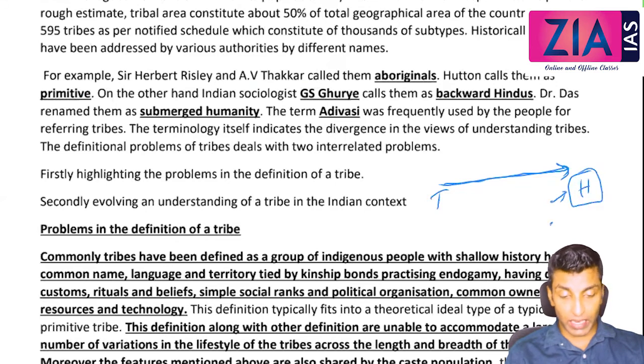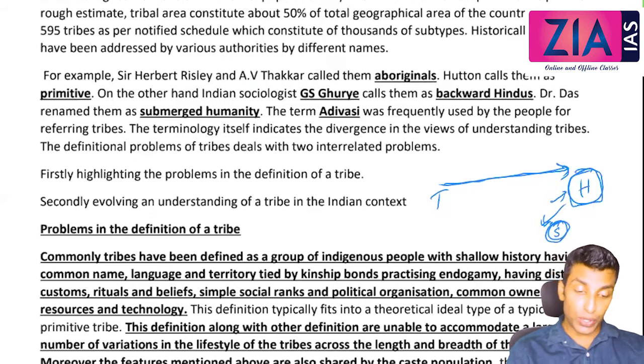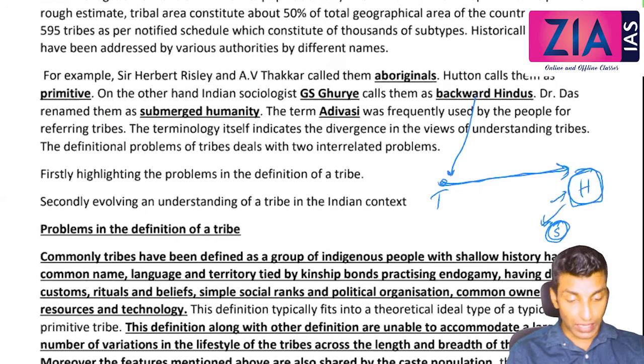Different castes will also be developed, but towards the end, when they become part of Hindu society, they will be at the lower end of the caste hierarchy. Shudra, Dalit, that is the status they are actually going to get. So here, they are nothing but the backward Hindus. Tribals are the backward Hindus. The reason is they are getting that mobility and they will finally become Hindus.